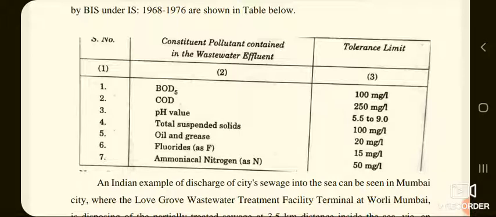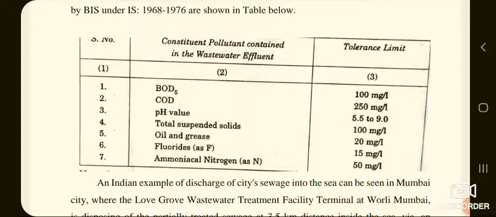The BOD5 should not exceed 100 mg per liter, COD should not exceed 250 mg per liter. The pH value of wastewater should be in between 5.5 to 9, and total suspended solids should not be more than 100 mg per liter, and oil and grease content of the wastewater should not be more than 20 mg per liter.